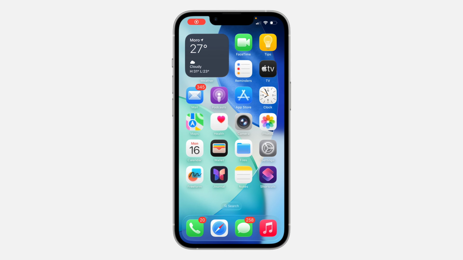Hey guys, so in today's video I'm going to show you how to turn on or turn off keyboard sound on iOS 26. So if you want to enable or disable the keyboard sound, let me show you.